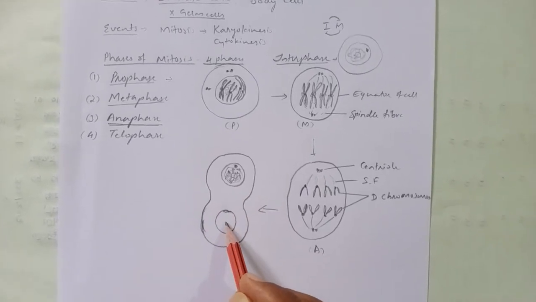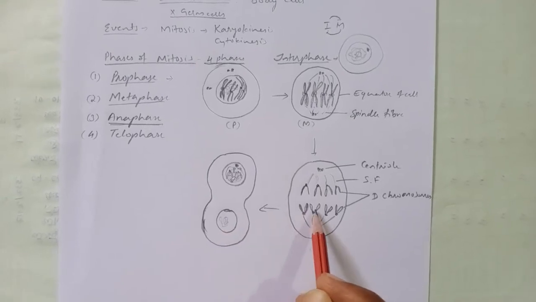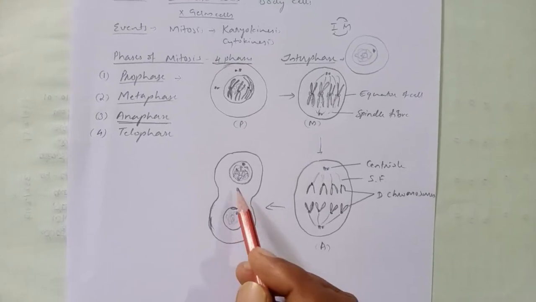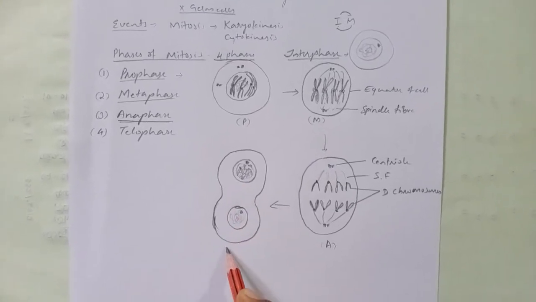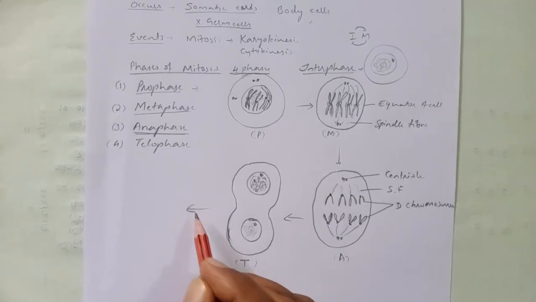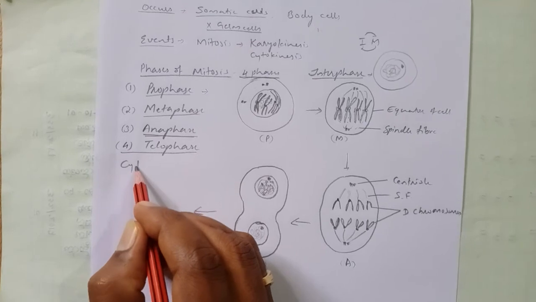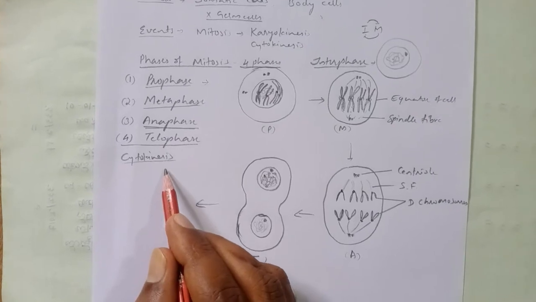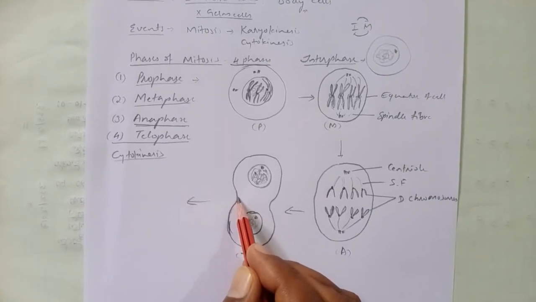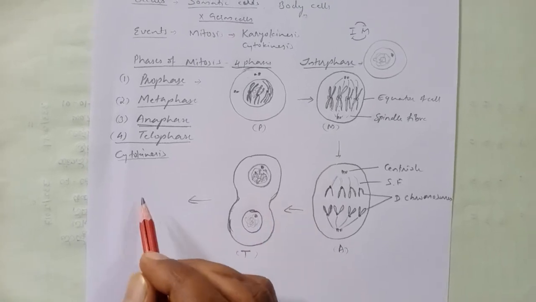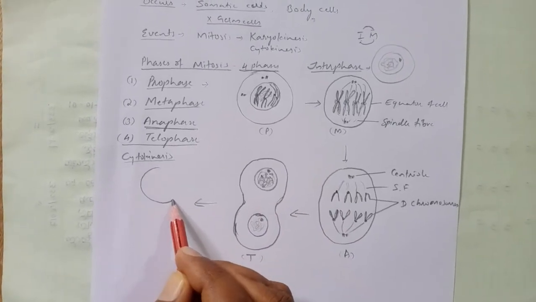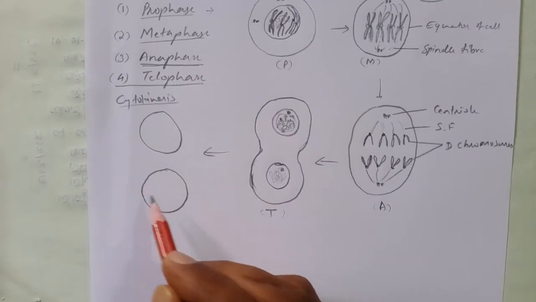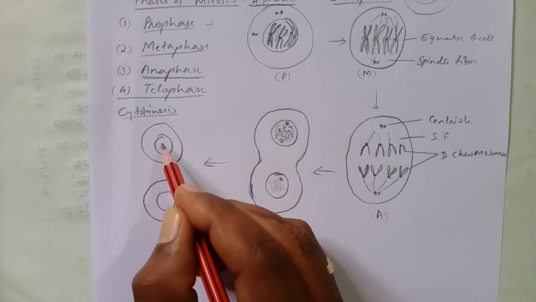These are said to be daughter nuclei, and the daughter chromosomes are decoiled to form chromatin. There is a formation of two complete daughter nuclei. This is the telophase. And after that, cytokinesis. So after the fourth phase, cytokinesis takes place. During cytokinesis, the plasma membrane goes deeper and forms the division of cytoplasm, and there is finally formation of two daughter cells.